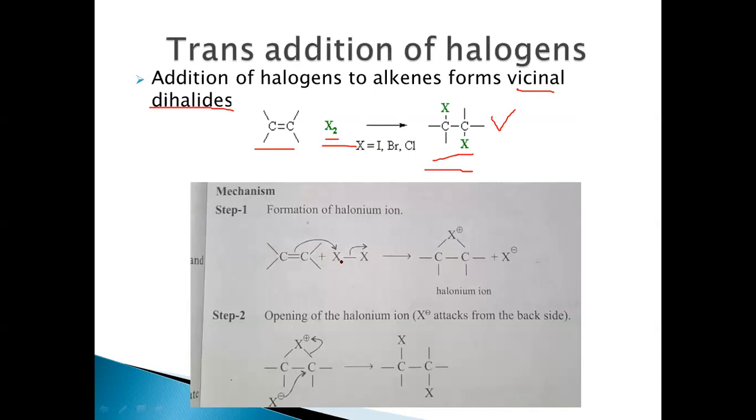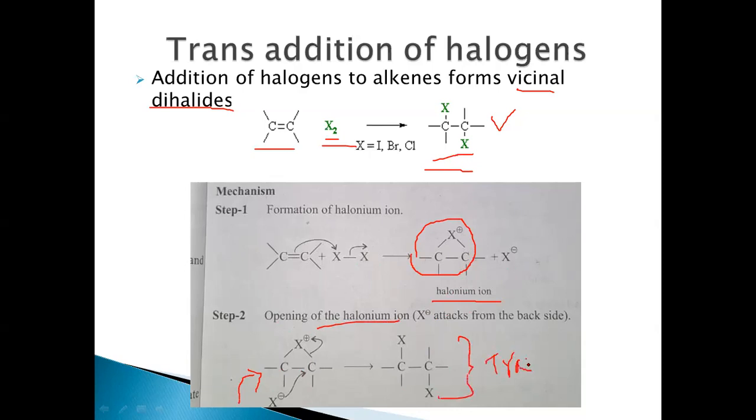The first step is the formation of this halonium ion, where this results in the formation of this ring here. This is called halonium ion plus X minus, and the second step is opening of this halonium ion, where the X minus will attack this halonium ion from the back side, resulting in the formation of trans product here.